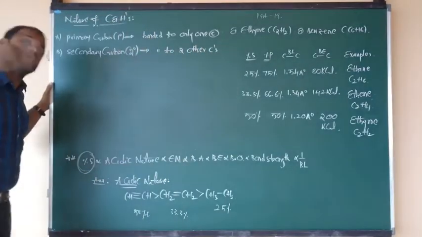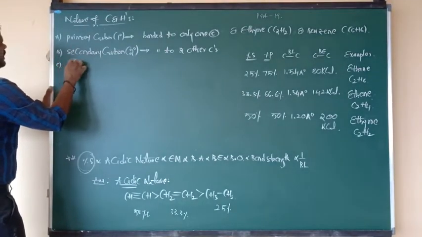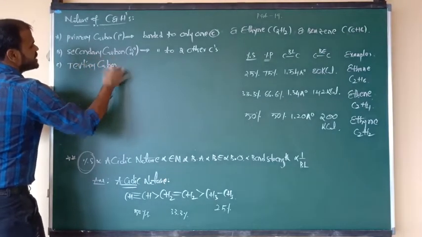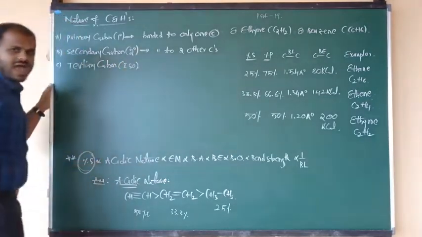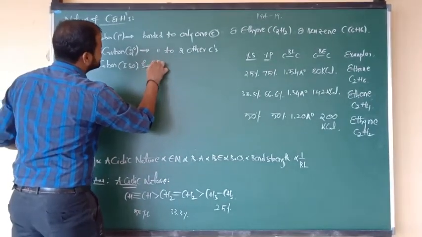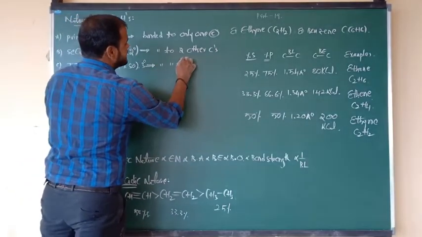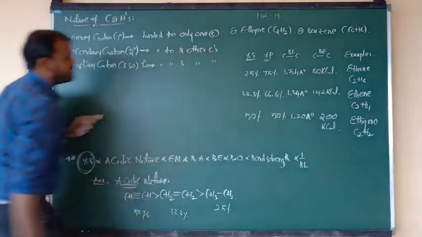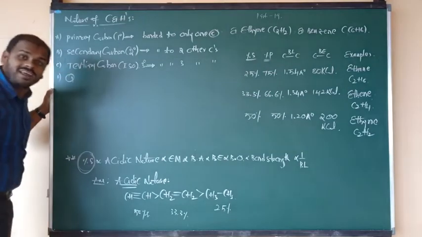Next is the tertiary carbon, also known as isocarbon, represented by the symbol 3°. Tertiary carbons are bonded to three other carbons.